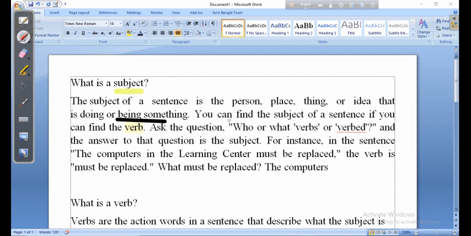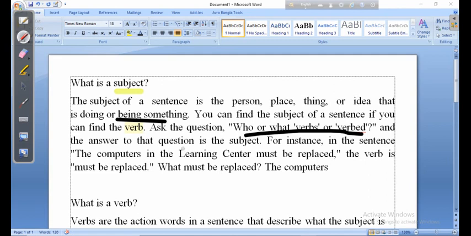How? Ask the question: who or what verbs? That means who does the action of the verb. Ask a question to the verb: who verbed, or what verbed? Then you will get the answer.